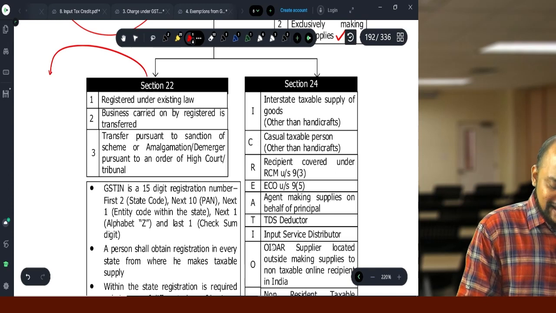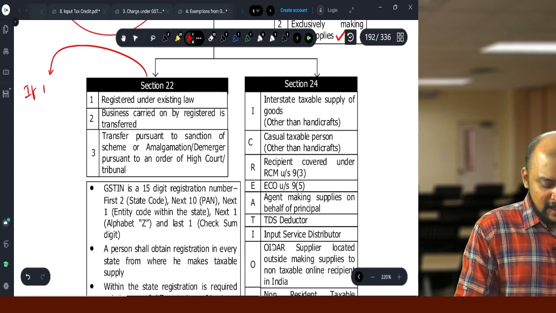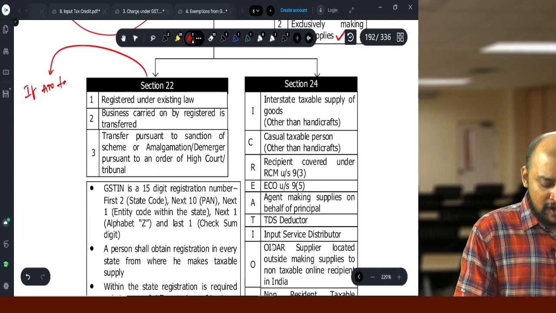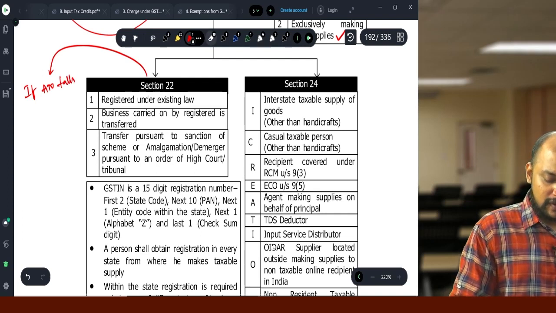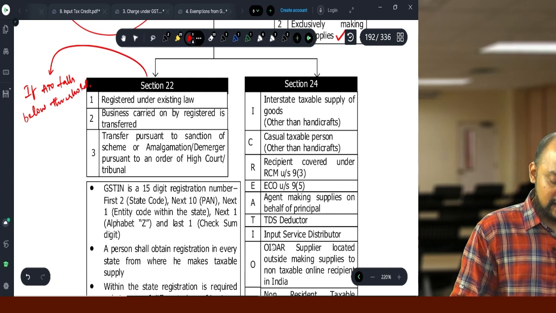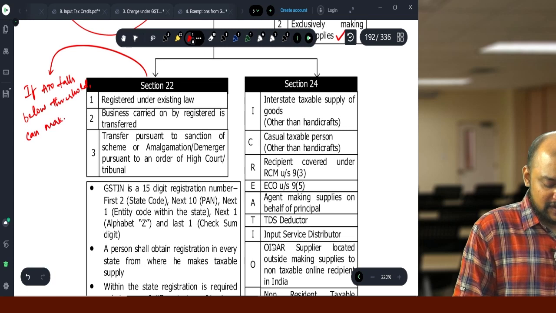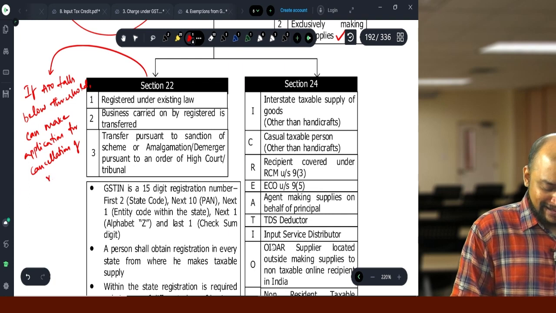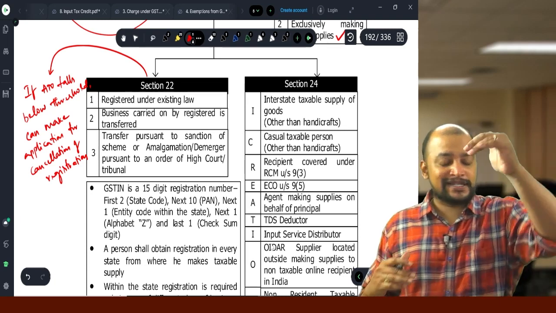If ATO does not exceed the threshold limit, if ATO falls below the threshold, one can make an application for cancellation of registration. That advantage is there in case of section 22 compulsory registration.